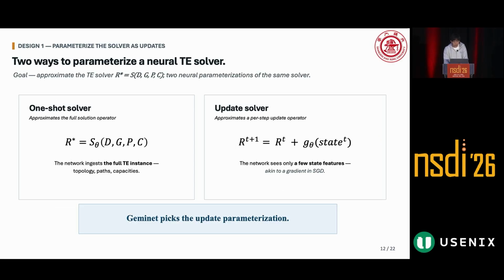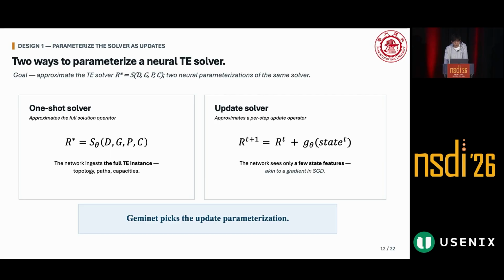Okay, now I will introduce design one, the topology-agnostic update operator. Overall, a learning-based TE method wants to use a neural network to approximate the TE solver. The solver takes the demand matrix, the topology, the candidate paths, and the link capacity as input, and outputs the optimal split ratio.